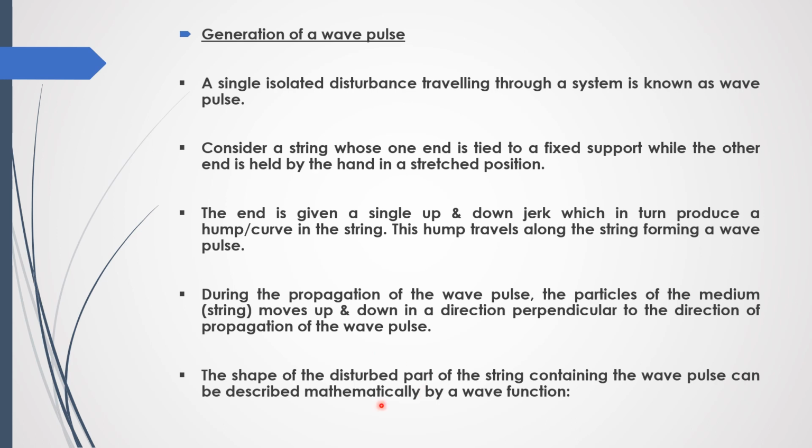The shape of the disturbed part of the string containing the wave pulse can be described mathematically by a wave function, which is y = f(x, t). So this shows that the function depends upon the x position and time t.